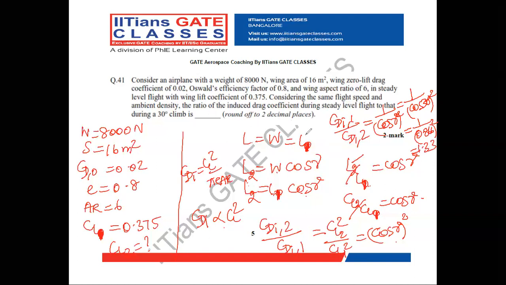So the answer for 1.333 we'll get it as. So if you round up to 2 decimal places, it is 1.33. So this is the answer. Okay.